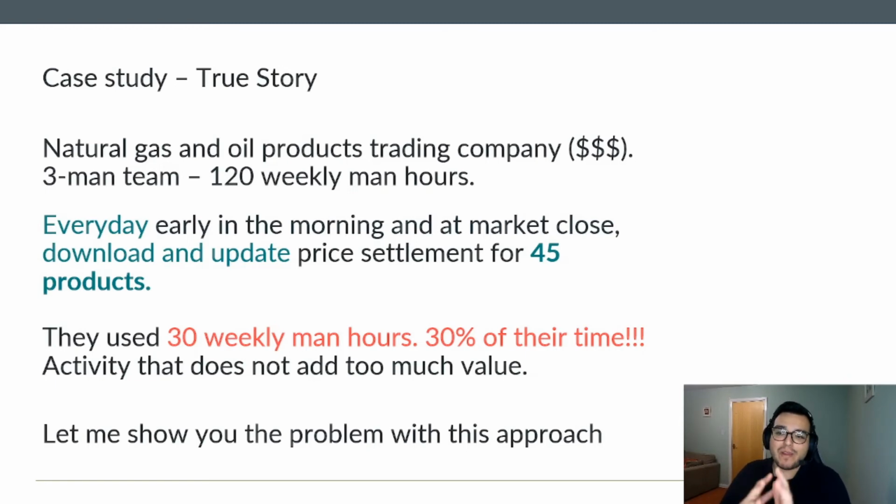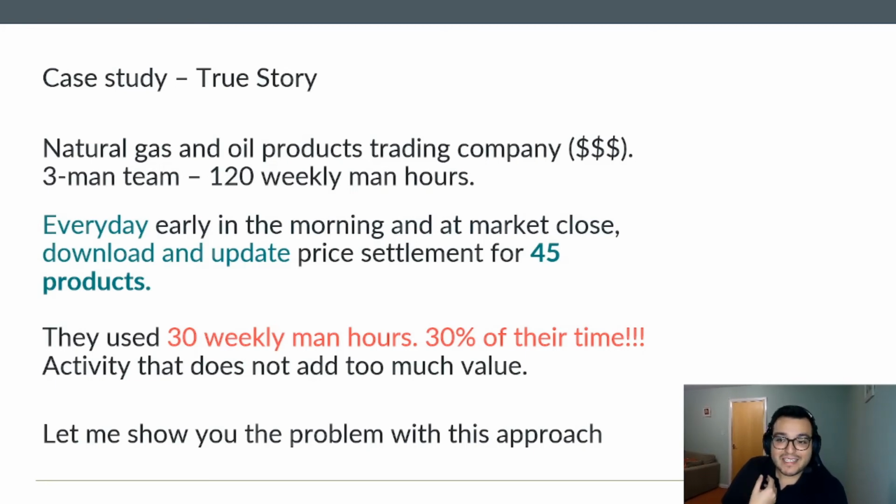So we have this 3-man team that was the trading team of the company, and they had in total, let's say, 120 weekly man hours. If they work for 40 hours a week, 8 hours a day, then they have a total of 120 weekly man hours. So one of the most important activities for this group was, every day, early in the morning and at market close, to download and update the price settlement for 45 different natural gas and oil products.